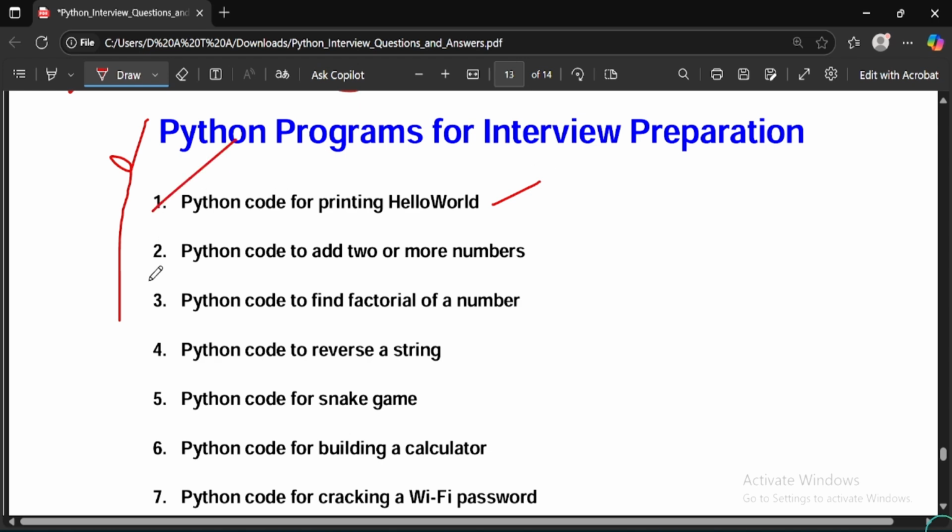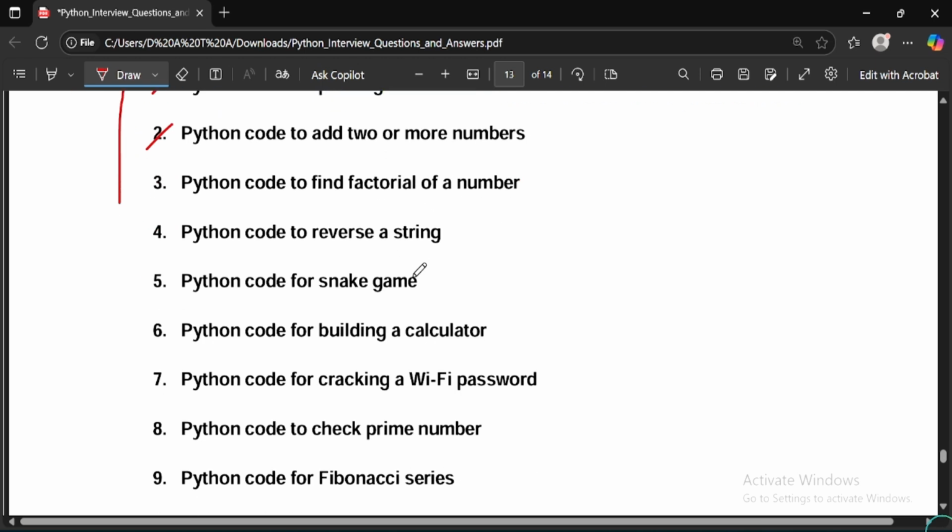This is a basic level question. Python code to add two or more numbers using variables. You can take two numbers and assign values or take user input as well. Then moving on to the third, Python code to find factorial, Python code to reverse a string, Python code for snake game. This is a good question. Python code for building a calculator. You can use all the different types of operators for building a calculator, like addition, subtraction, multiplication, division. Everything can be done using this.